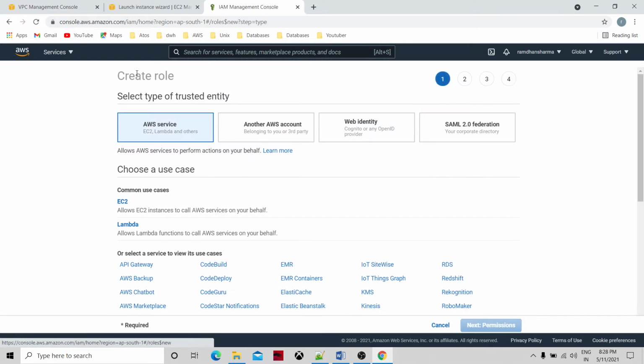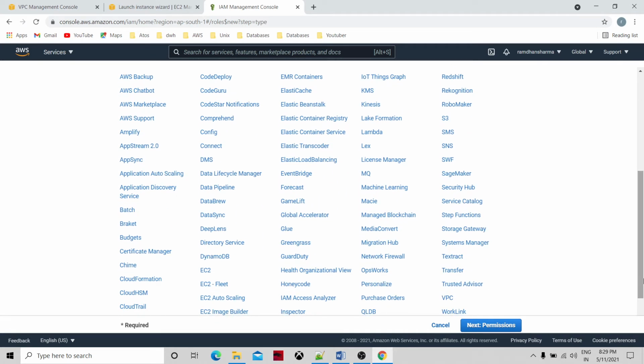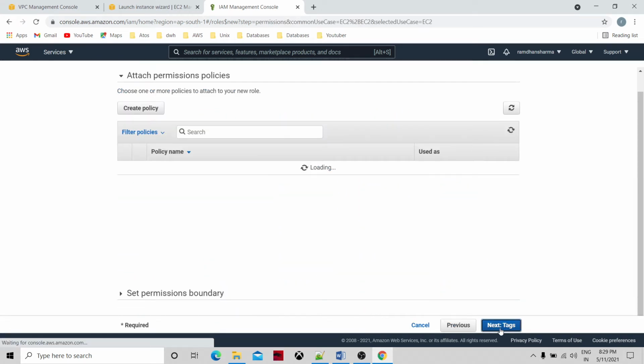I'm just clicking here. AWS service, EC2, common use cases, I'm just taking EC2. And then clicking on next. So what permissions do we need? We just search S3. Probably the Amazon website is slow.